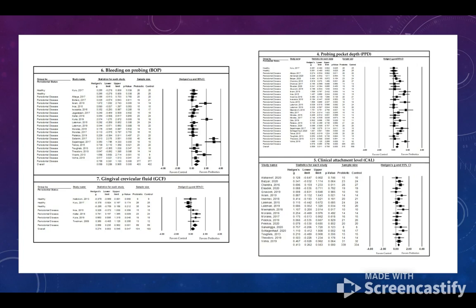So in the figures here, we're comparing the effects of probiotic supplementation on control groups. Figure 4 goes on the basis of probing pocket depth, and the pockets are the differences between the gum line and the bone. 5 looks at clinical attachment levels, 6 looks at bleeding on probing, and 7 looks at gingival fluid. And as you can see, 6 is the only one where it really favors the probiotics. That's just the bleeding on probing test. So it doesn't seem like probiotics are very much favored in the treatment of periodontal diseases.